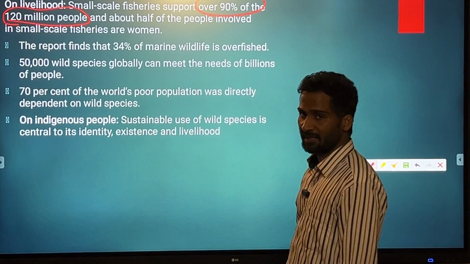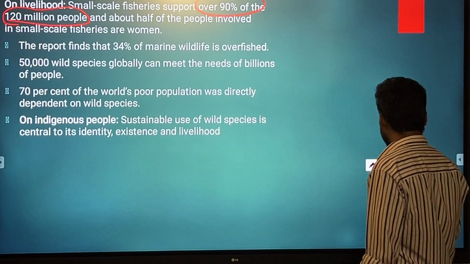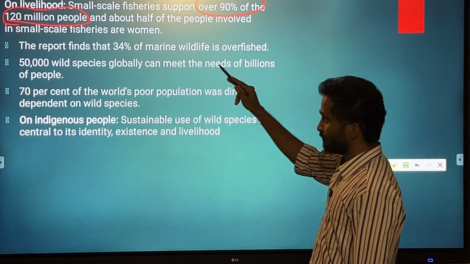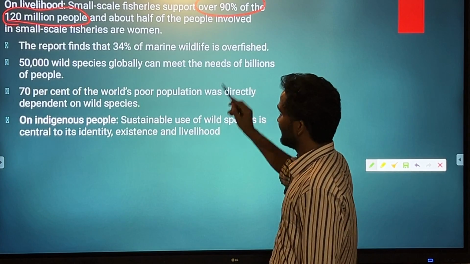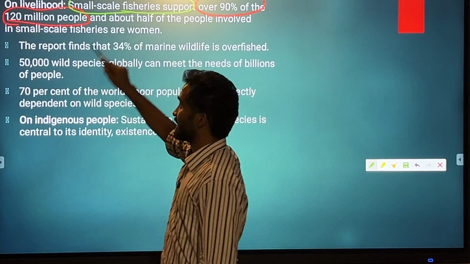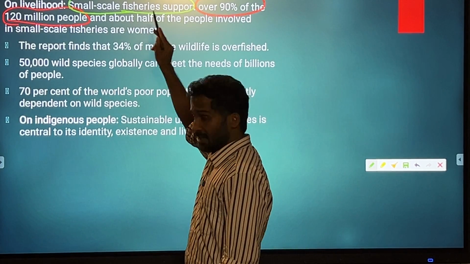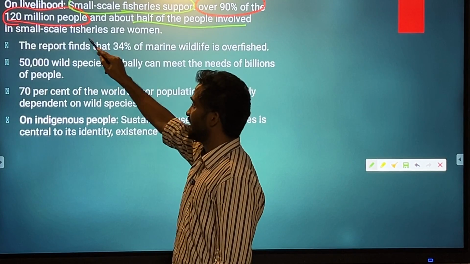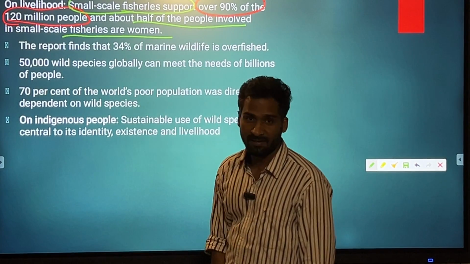Nearly 90% of the 120 million population are receiving support from small scale fisheries, and of those, half of the people are women.